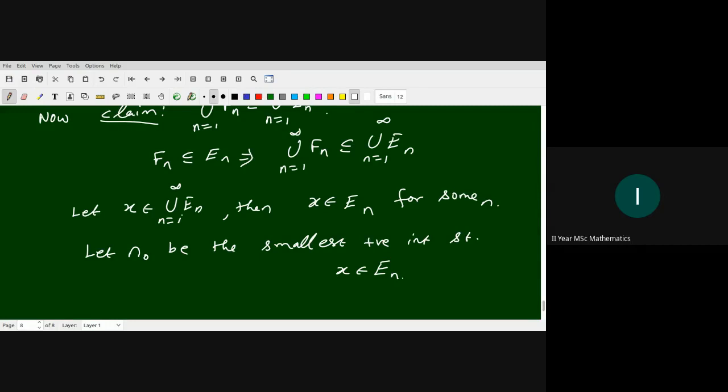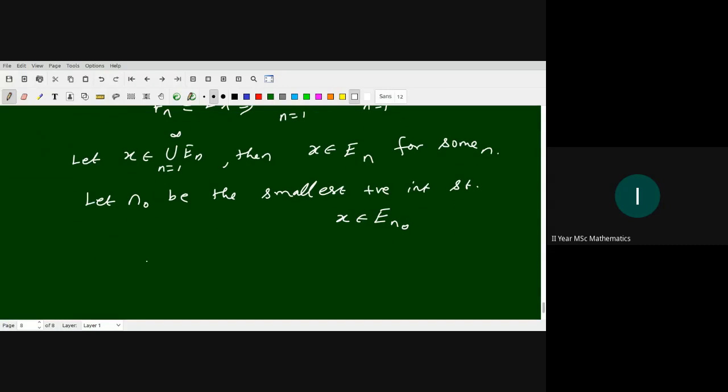If x belongs to the union, it belongs to some set, x belongs to one or more sets, right? So we choose the smallest index such that x belongs to En0. Then this means n0 is the smallest number, so x does not belong to En0 minus 1.